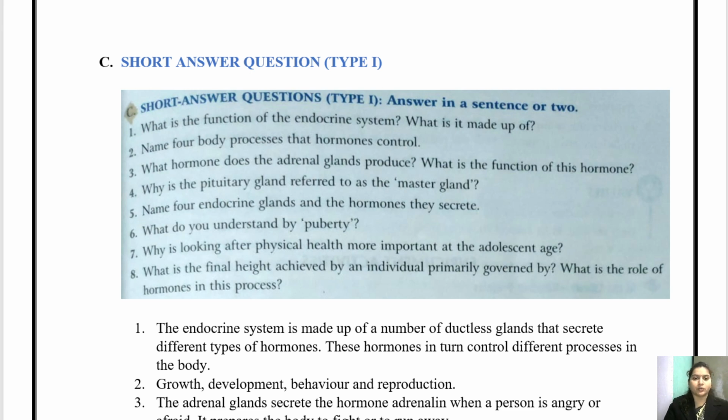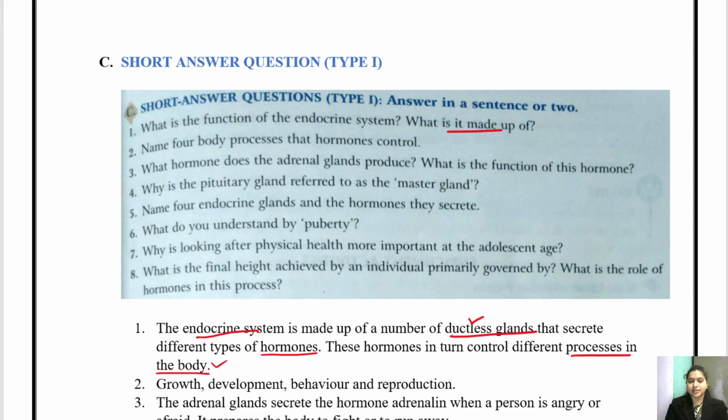Question number 1. So what is the question number 1? Question number 1 is, what is the function of an endocrine system? What is it made up of? First of all, endocrine system is that system which does not contain a duct. Okay, so it has a number of ductless glands which secrete a chemical substance called hormone, and these hormones control the different processes of the body.